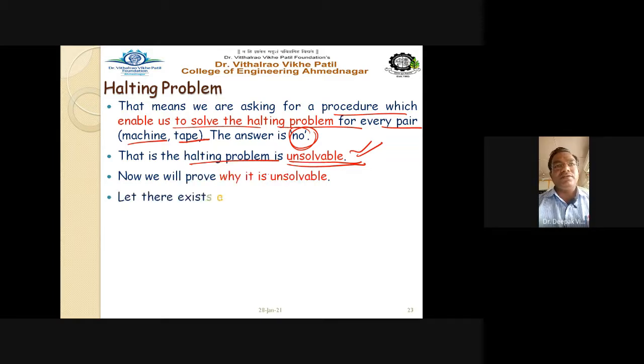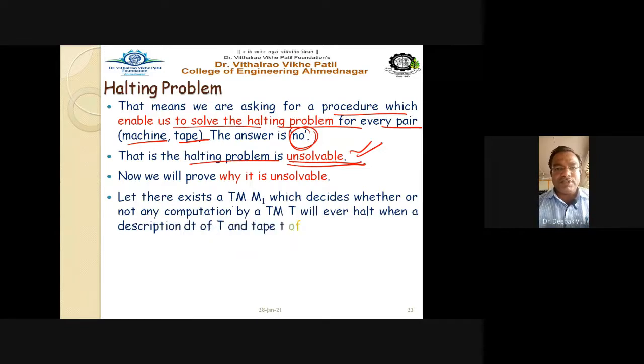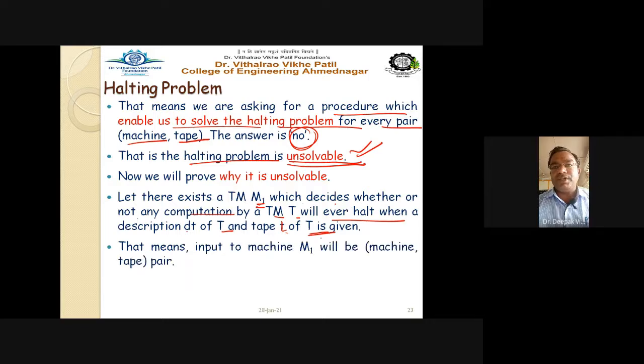Let us see here. Let there exist a Turing machine M1 which decides whether or not any computation by a Turing machine T will ever halt, when a description of T and a tape t of Turing machine T is given. So the input to machine M1 will be the pair machine comma tape, in this particular pair format.